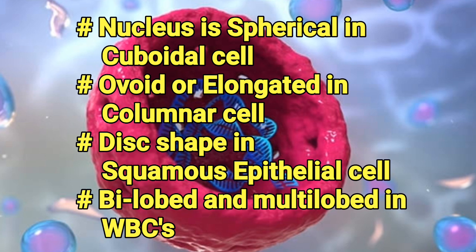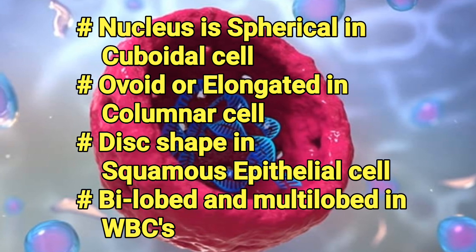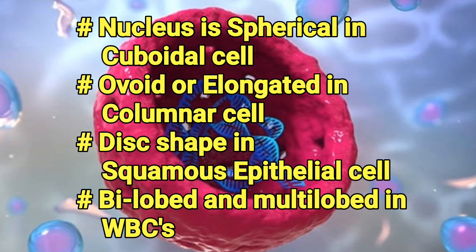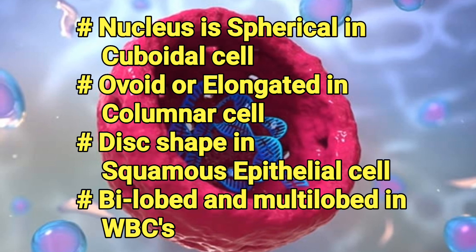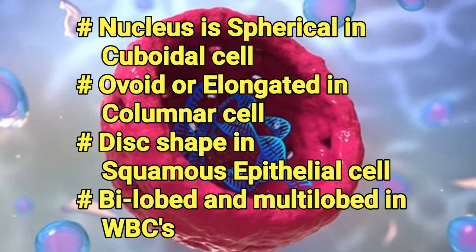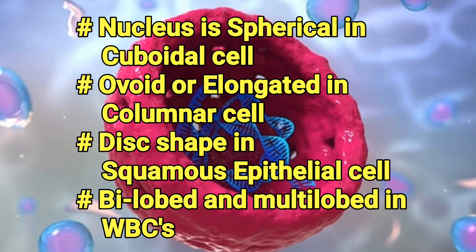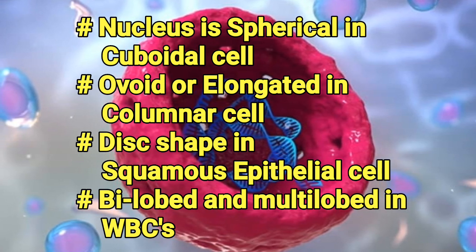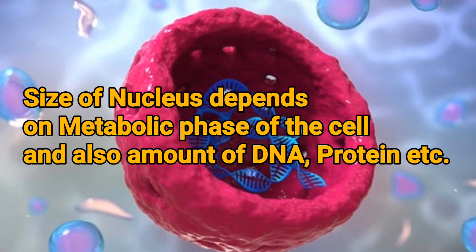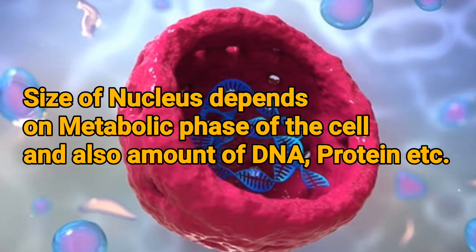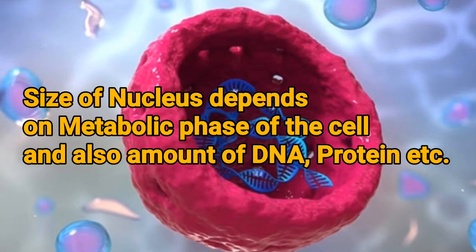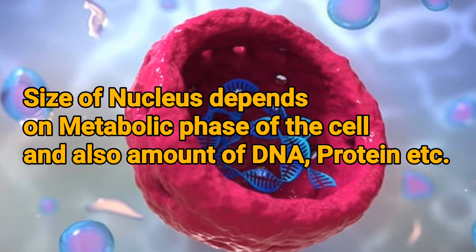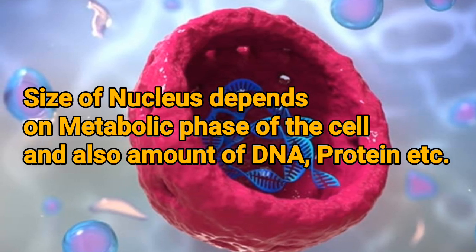It is spherical in cuboidal cells, ovoid or elongated in columnar cells, disc-shaped in squamous epithelium, bilobed or multilobed in WBCs, C-shaped in Vorticella, etc. The size of the nucleus depends upon the metabolic phase of the cell and also the volume and amount of DNA, proteins, etc.